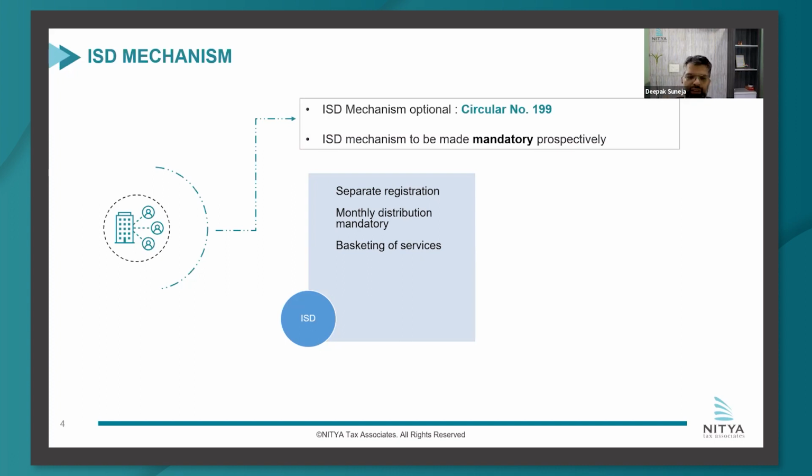There would be a basketing of services. And what do we mean by basketing of services? Under ISD, whenever this change comes, you'll have to basket whether services are common to, let us say you have 5 registrations, so services are common to all the 5 registrations, or for any one registration, or let us say 2 or 3 out of all those 5 registrations. So that basketing also would need to be done when the ISD scheme comes into force. The distribution would happen in proportion of turnover. So you cannot do that if, let us say, a particular unit has already excess ITC, you distribute less ITC to it, as we are doing under cross-charge presently. That option would not be there.